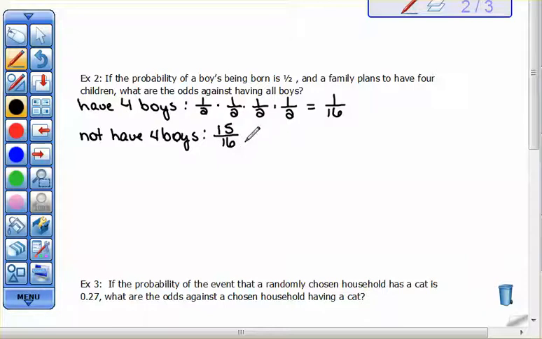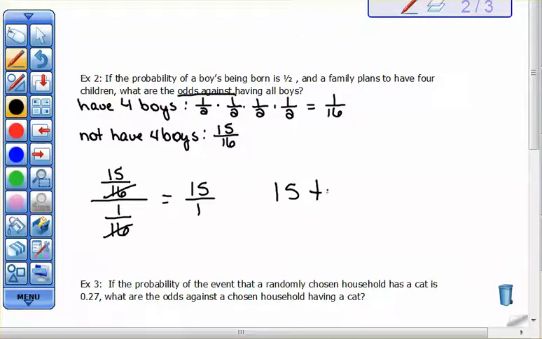Okay, so now we're looking at the odds against. So I want not successes on top and successes on bottom. So 15 over 16 all over 1 over 16. Now my 16s will cancel, and we end up with 15 over 1 or 15 to 1. So my odds against having all boys are 15 to 1.